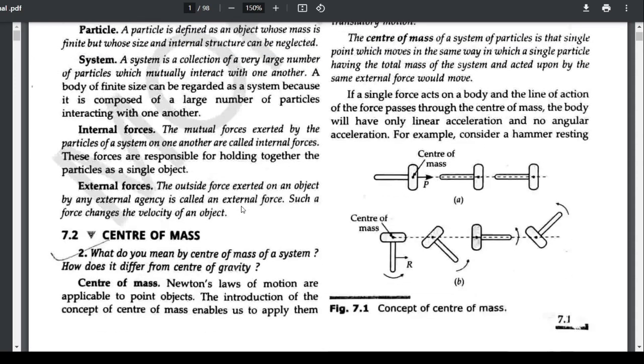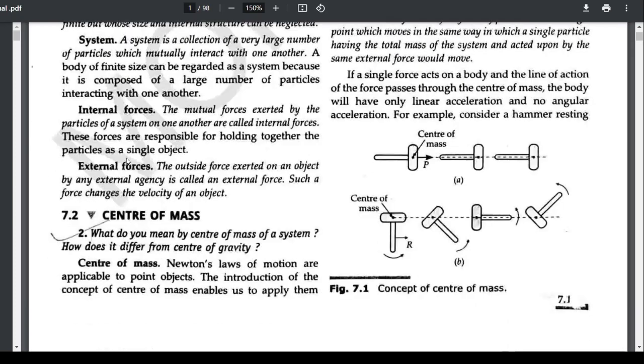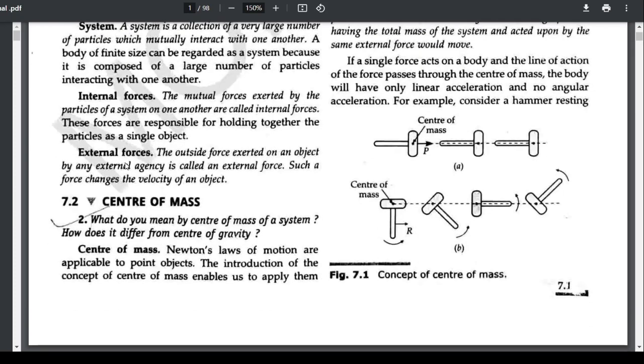Now let us come to a new term, which is center of mass. What do you mean by the center of mass of a system, and how does it differ from center of gravity? This is a question. So let us discuss center of mass.